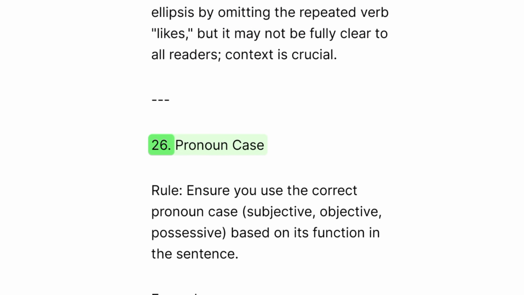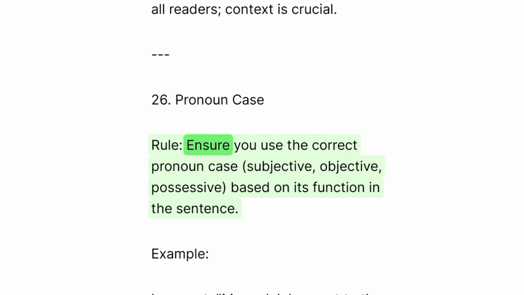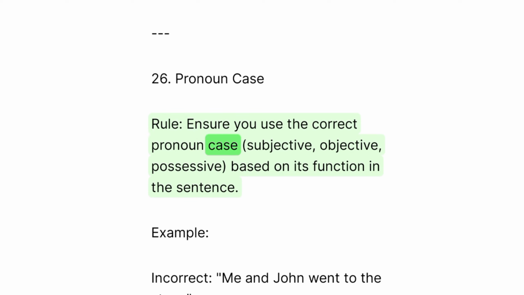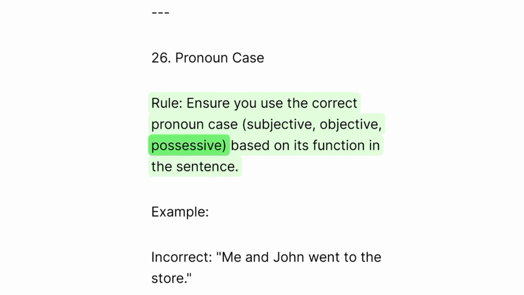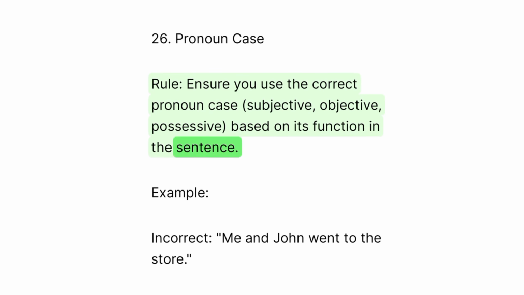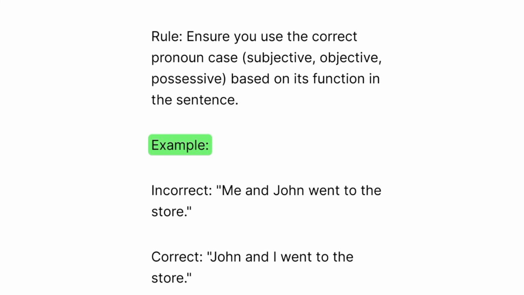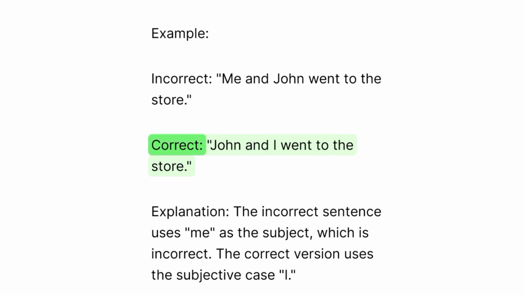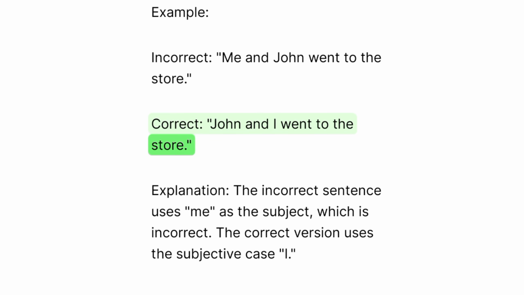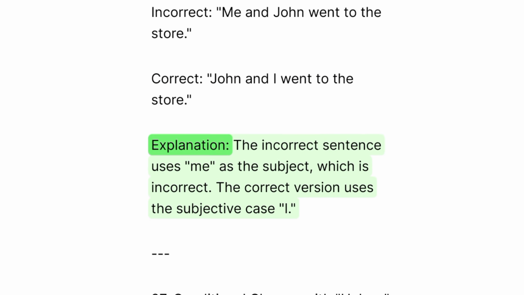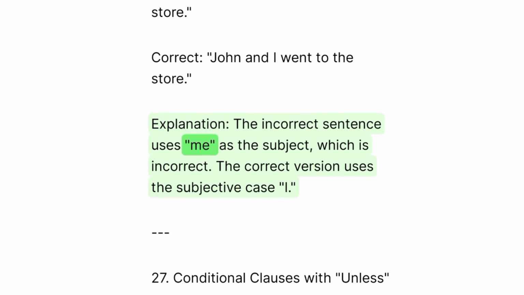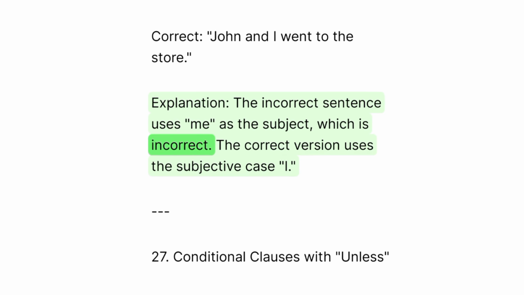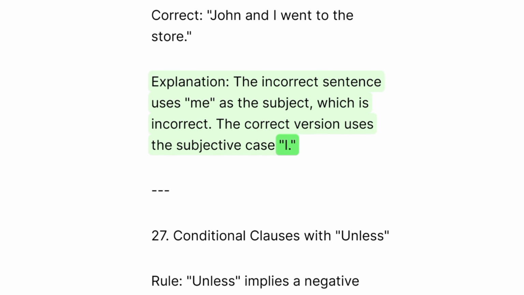26. Pronoun case. Rule: ensure you use the correct pronoun case, subjective, objective, possessive, based on its function in the sentence. Example: incorrect. Me and John went to the store. Correct. John and I went to the store. Explanation: the incorrect sentence uses me as the subject, which is incorrect. The correct version uses the subjective case, I.